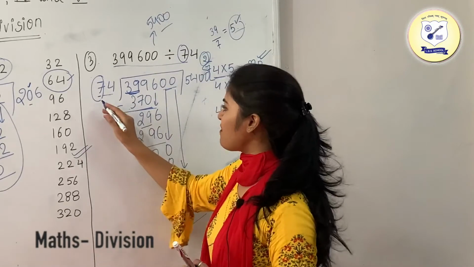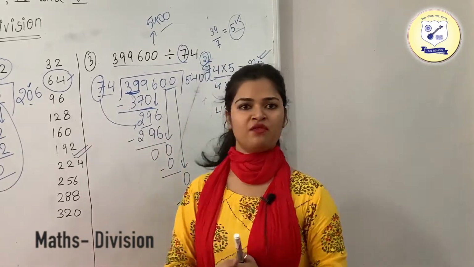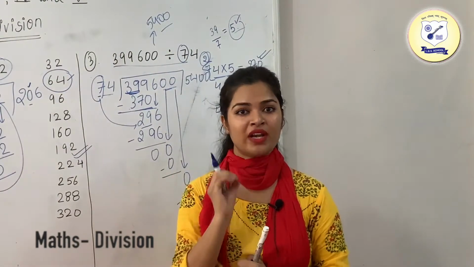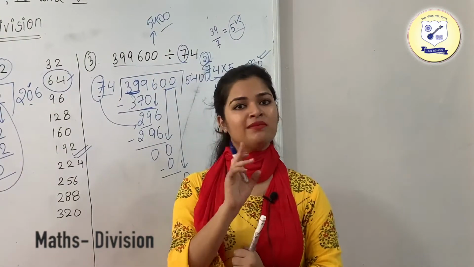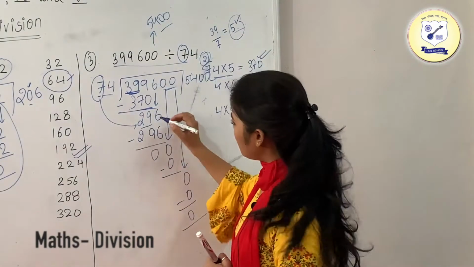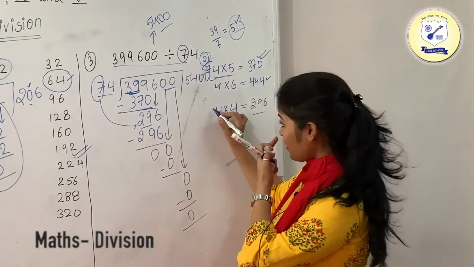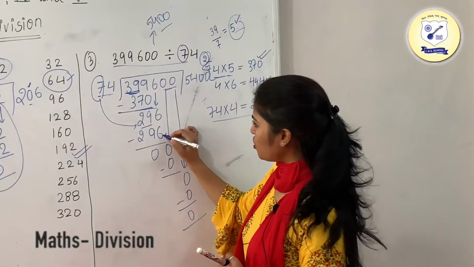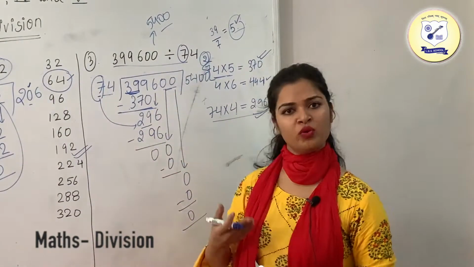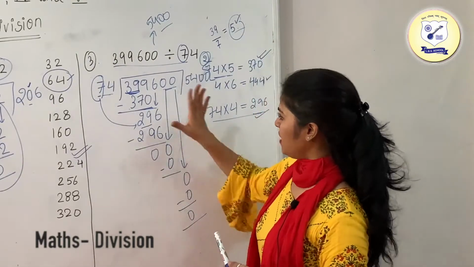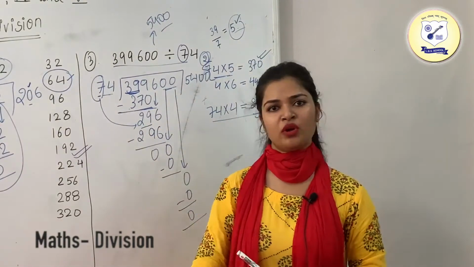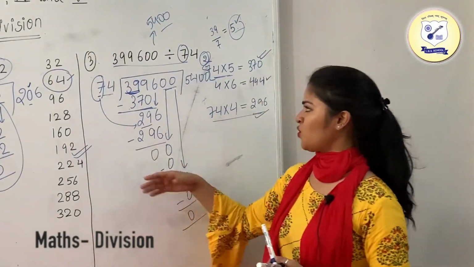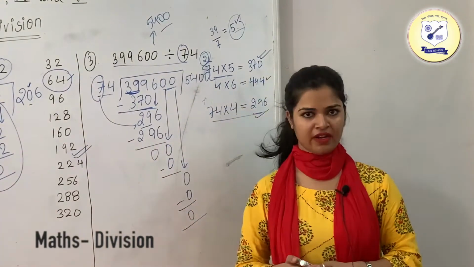Okay, again I have compared this 7 with 29, and what we got is that this 29 comes nearby that of the 28, which comes 4 times in the table of 7. Sorry, we have multiplied this 74 with 4, so what we got is 296. So this is your 296. Now we were having 0, which I have told you earlier about. If you are dividing 0 by any number, what we are going to get is 0, and what we need to write in the quotient is 0. Okay, so now we'll go through some more examples of it.